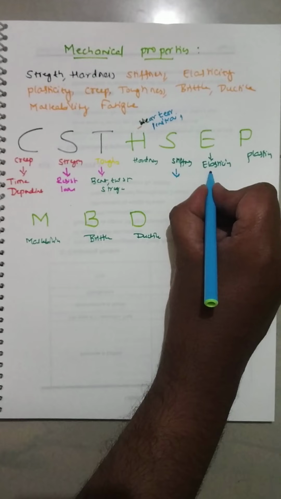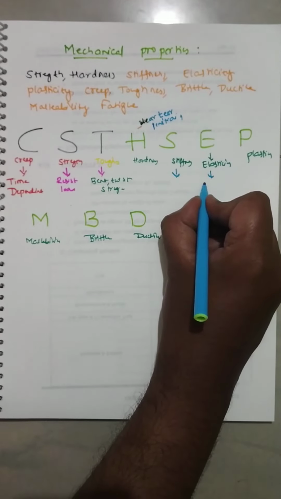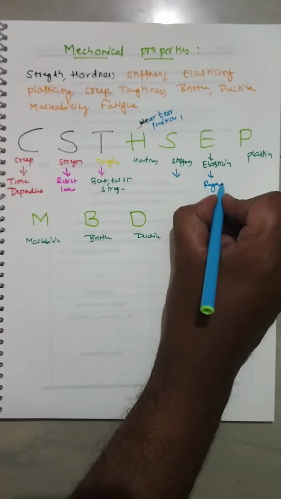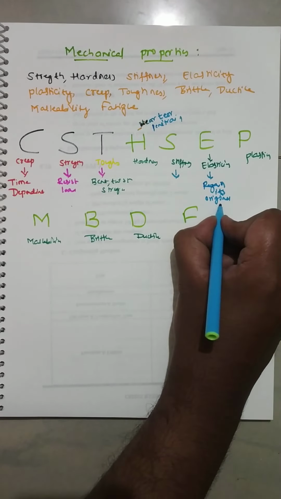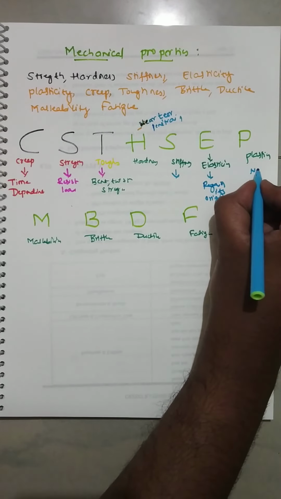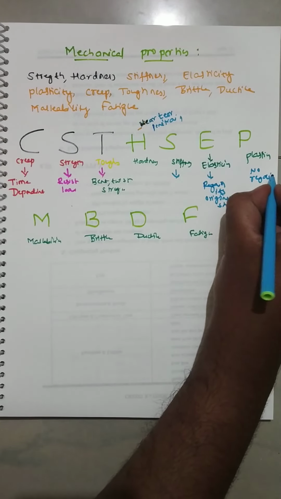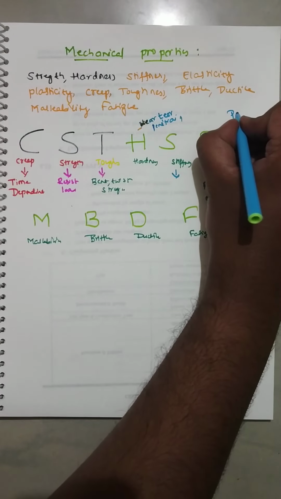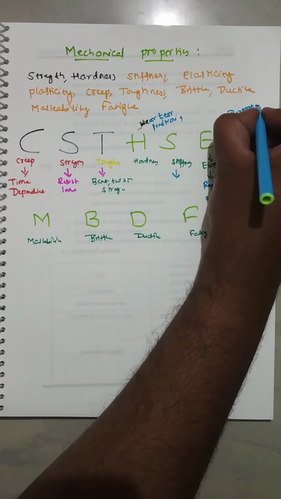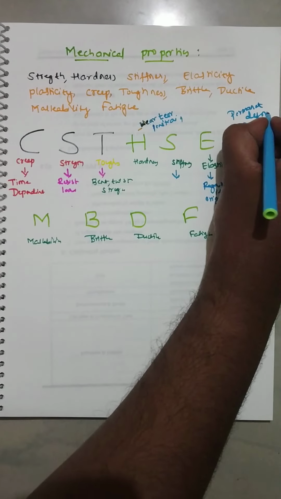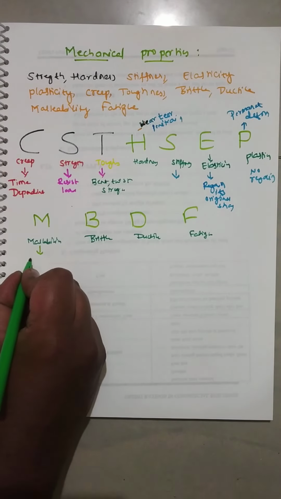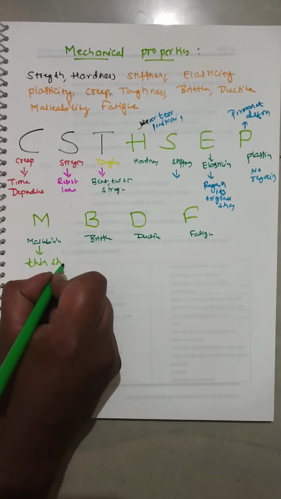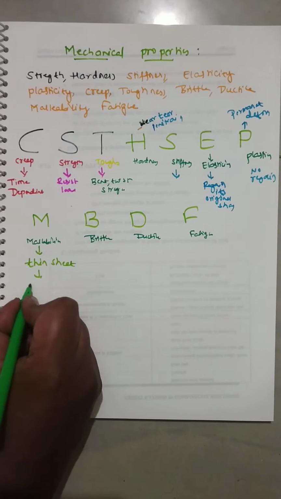Elasticity means regain its original shape after removal of the load. If there is no regain, you can say that is permanent deformation. Malleability, you have to remember the one single word: thin sheet. A good example is gold.